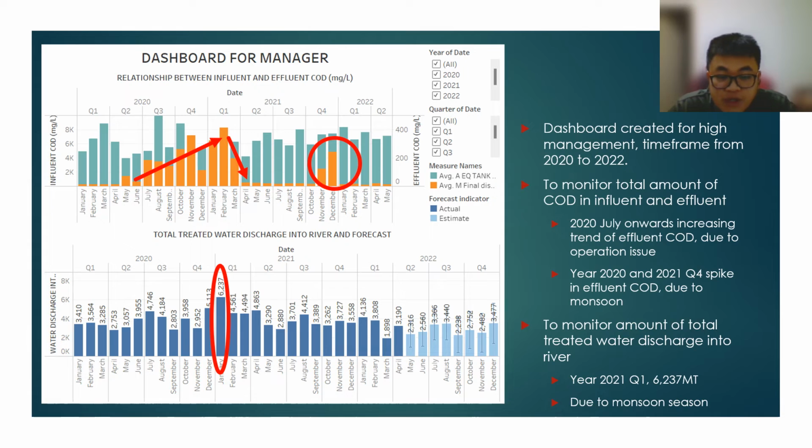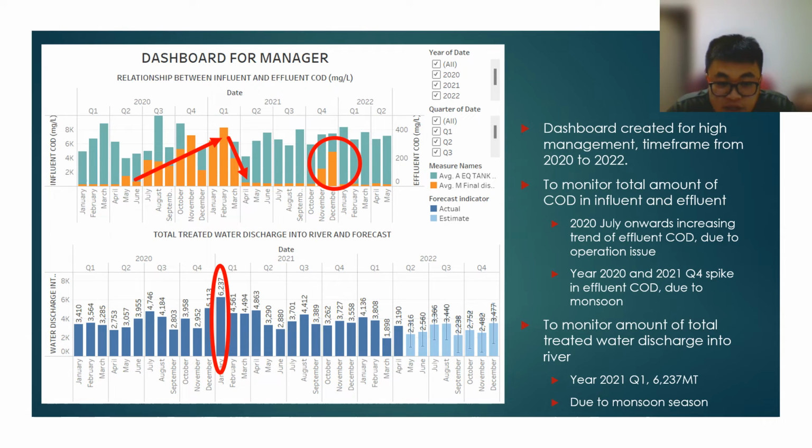We had created 2 dashboards for the manager. In this slide, I'm going to present the first dashboard that we created for the manager. The dashboard will show the overall performance of the wastewater treatment plant since it began operating, which is the year 2020. The manager will be able to monitor the overall plant performance and important trends from this dashboard.